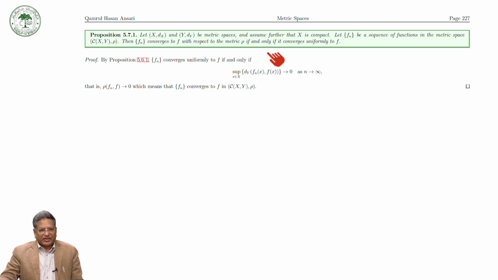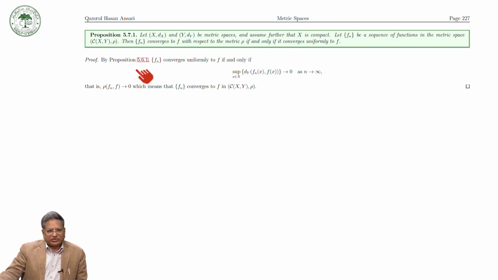Now, from proposition 5.6.6, we can say that f_n converges uniformly to f if and only if this converges to 0 as n tends to infinity. And this converging to 0 means that rho(f_n, f) converges to 0, which means that f_n converges to f with respect to the metric rho. So the proof is very simple.